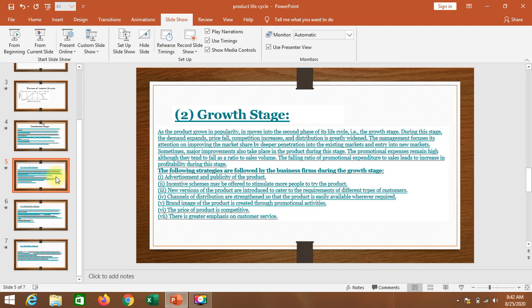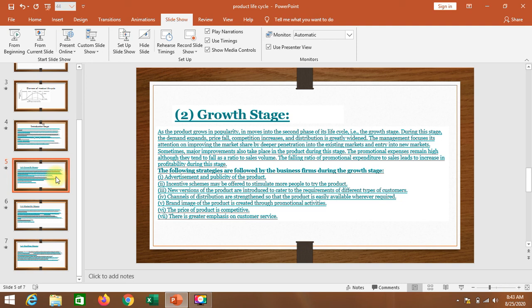Even the firm will improve upon its channel of distribution. Means they try new channels of distribution in place of the old channel, and to remove consumer complaints. Means sometimes if there is any complaint, they try to set the channel of distribution anew, which helps to remove complaints of our consumers. These are the growth strategies, which are actually very important, because in the growth stage the manufacturers start to gain more profit because the product is already settled in the market.